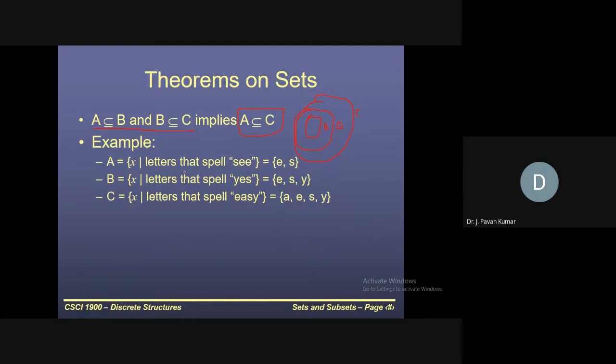An example here is A, which contains the elements E, S. Next, for B, we have E, S, Y. For C, we have A, E, S, Y. Now, is A a subset of B, yes or no? E, S are part of B. Next, B is a subset of C, because E, S, Y is contained in C. So A is also contained in C. That's the deduction.